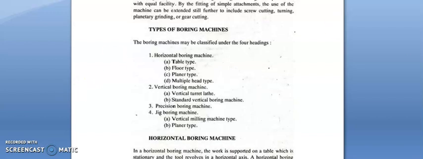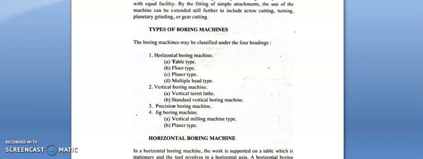Next internal operation, that is boring operation. The types of boring machine. Boring means generally enlarging a hole. Different types of boring machines are horizontal boring machine, that is table type, floor type, planer type, multi-head type. Then vertical boring machine, vertical turret lathe, standard vertical boring machine, then precision boring machine, jig boring machine. Jig boring machines are of 2 types, vertical milling machine type and planer type.